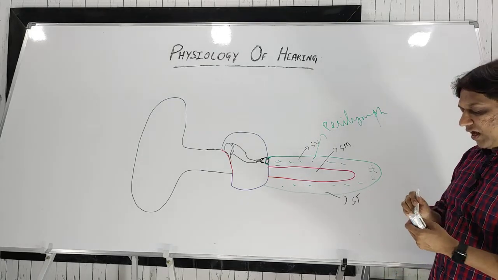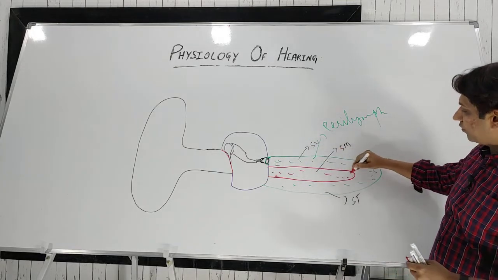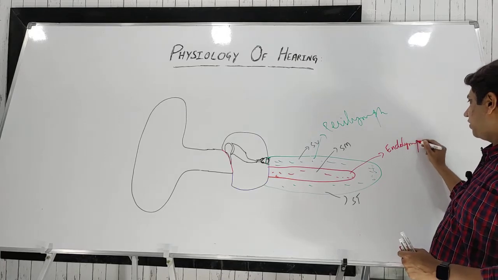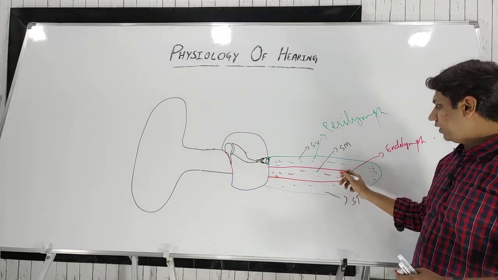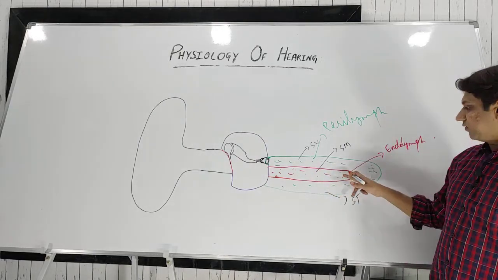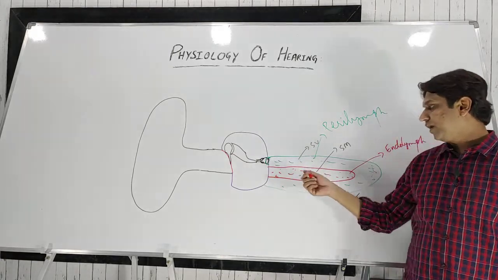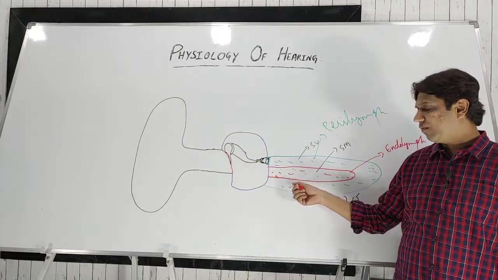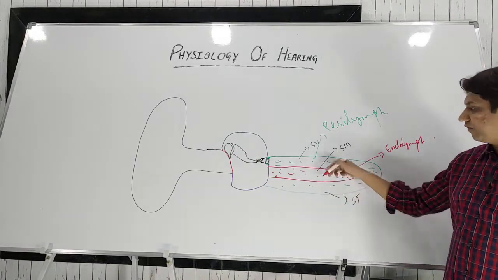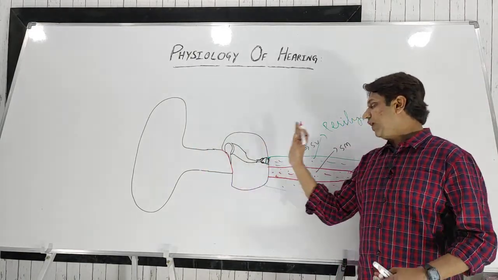And in the scala media, again there is a fluid, called endolymph. We have already discussed this in detail, so time won't permit me to explain it once again. This endolymph contains a larger amount of potassium compared with the perilymph. The composition of the perilymph is almost equal to that of the ECF, and the endolymph is like the ICF. Anyway, this is the general plan of the external ear, middle ear and inner ear.